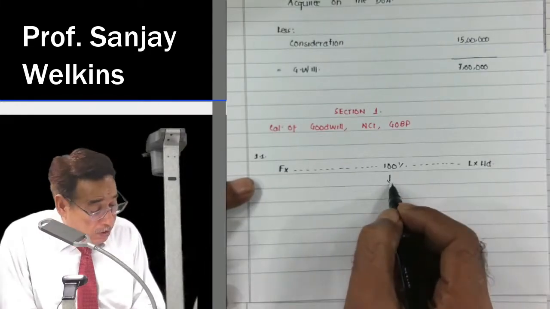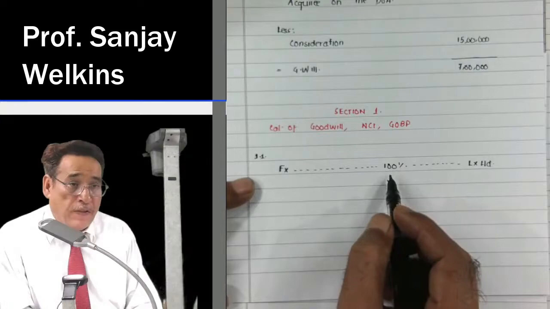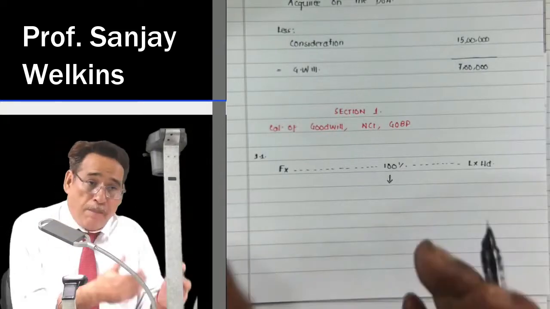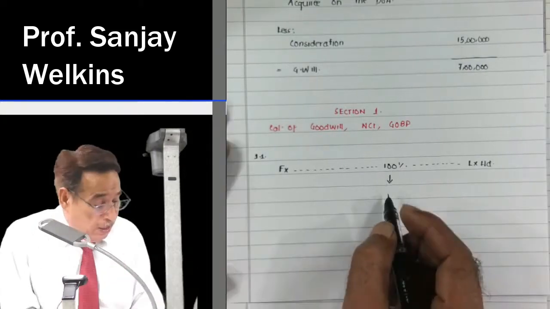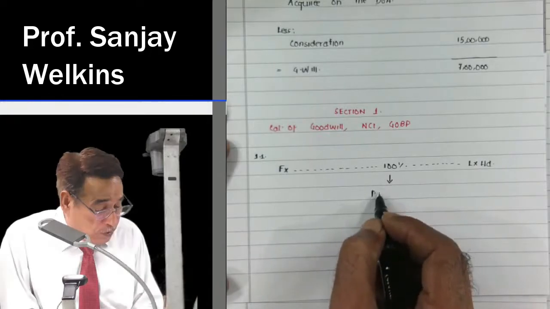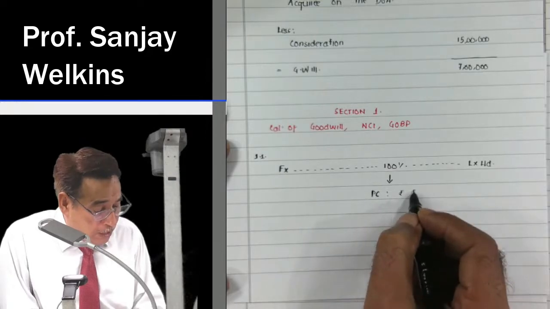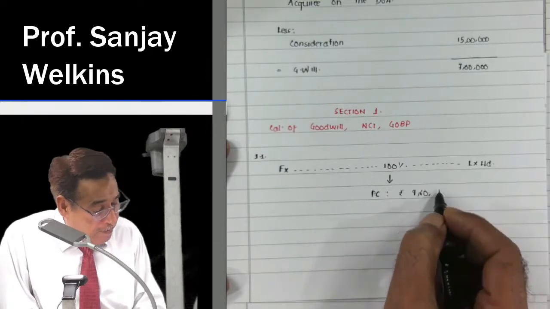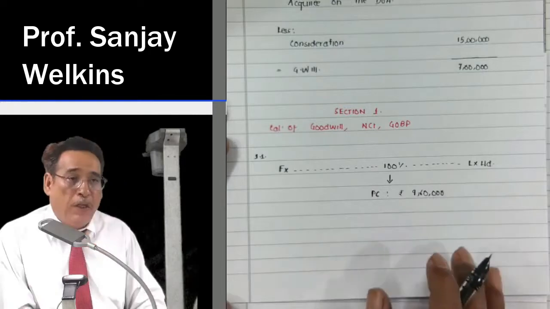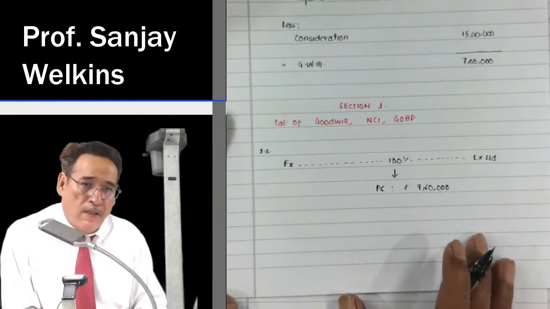And in order to acquire 100% stakes in the other entity, let us say the amount paid or purchase consideration is rupees 9,60,000. Purchase consideration is rupees 9,60,000. Correct?